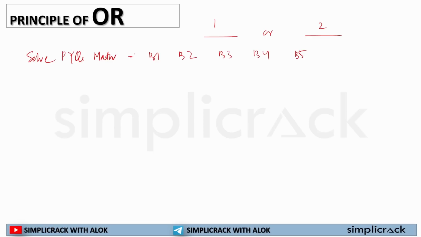How many options are there? 5 options are there. So if you have to select only one book, how many ways can you do it? You can do it in this way, or this way, or this way, or this way, or this way. So in total, in 5 ways we can select the best book for you in terms of mathematics.